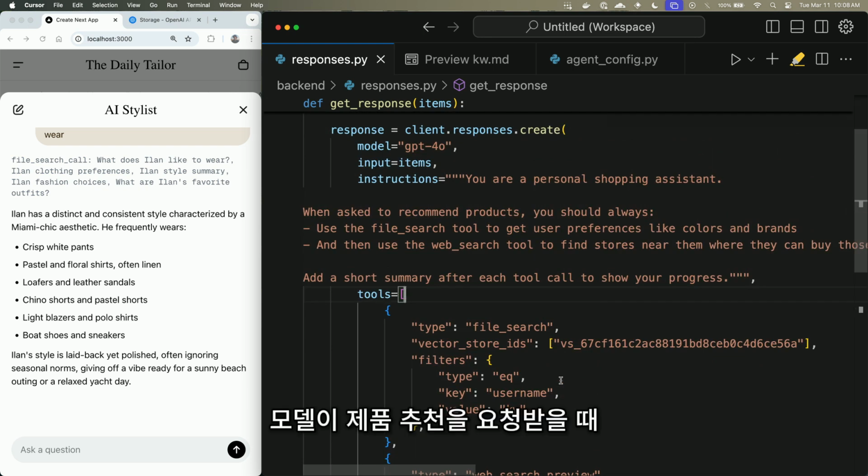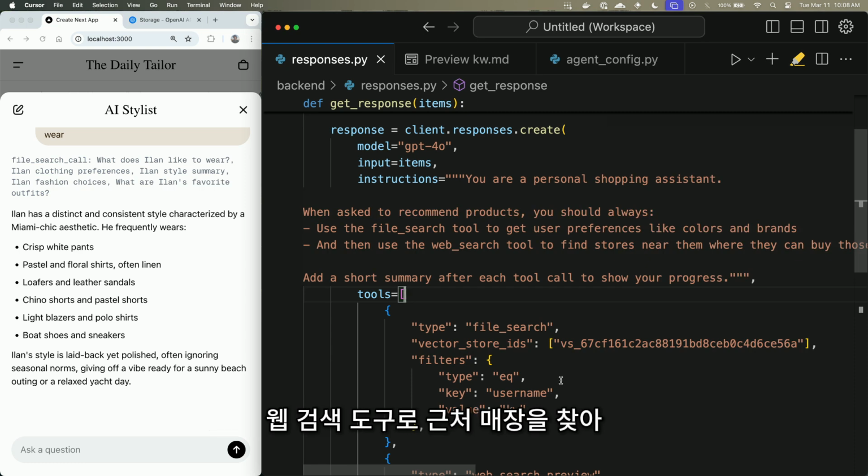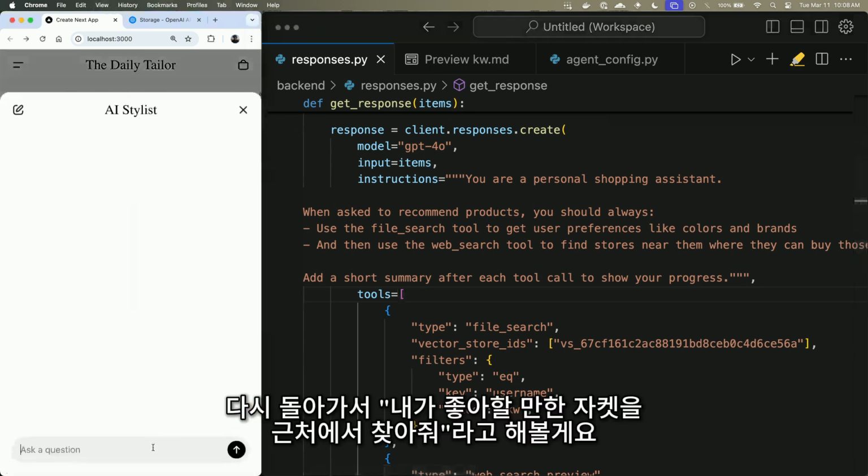So what we want the model to do is, when it's asked to recommend products, use the file search tool to understand what Kevin likes, and then use the web search tool to find a store near him where he can buy something he might be interested in. So let's go back and say, find me a jacket that I would like nearby.